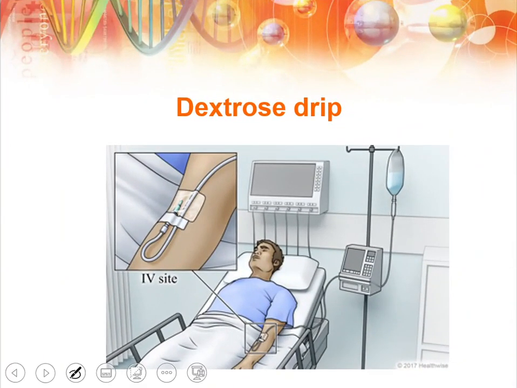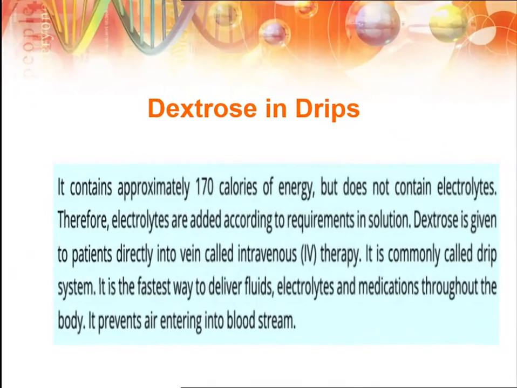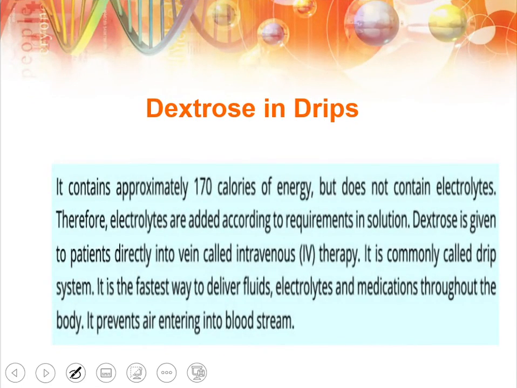And how do glucose drips work? They are given intravenously, into the veins. The glucose drips contain about 170 calories of energy, but because this energy cannot be directly supplied, we use some types of electrolytes in it. By different types of injections, these electrolytes help in the movement of the glucose to different portions of the body. Dextrose is given to patients directly into the vein, which is called intravenous.